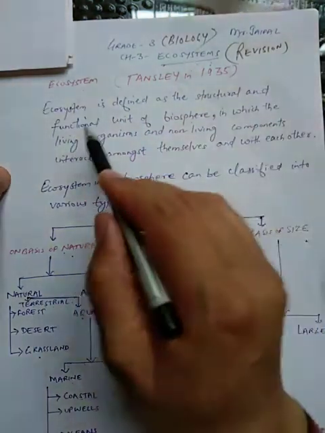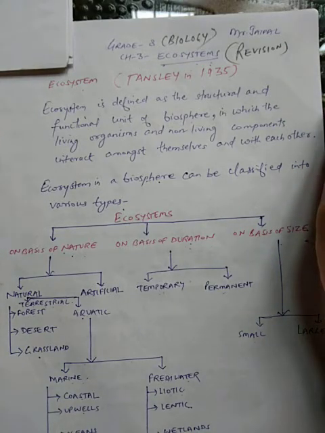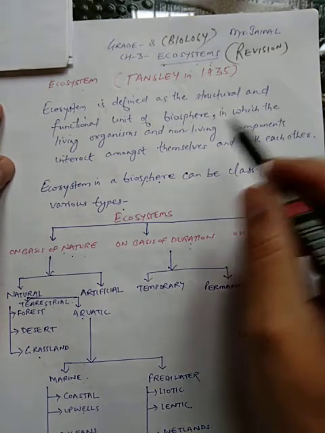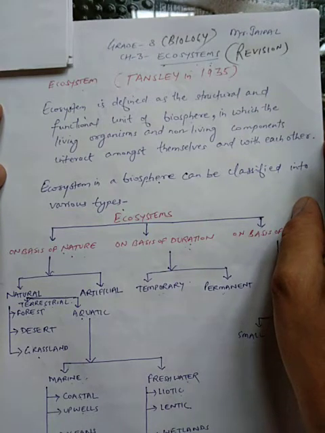Now what is this ecosystem? An ecosystem is defined as the structural and functional unit of the biosphere in which the living organisms and the non-living components interact with each other. Means the biotic components and abiotic components have interaction.